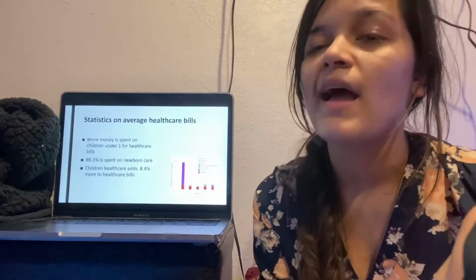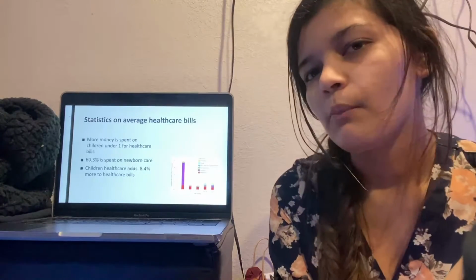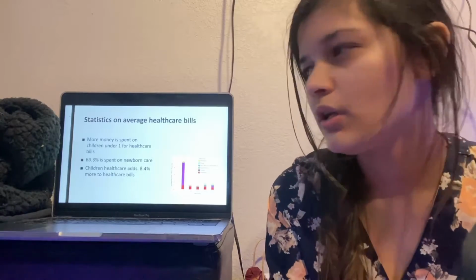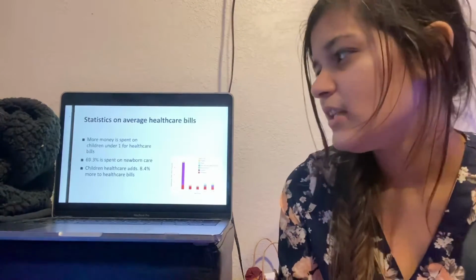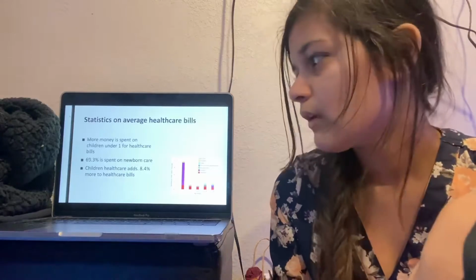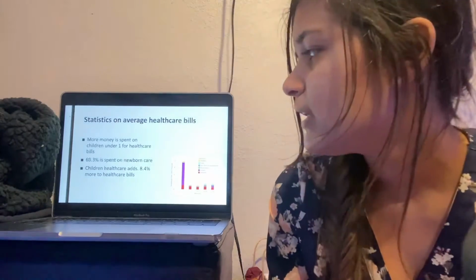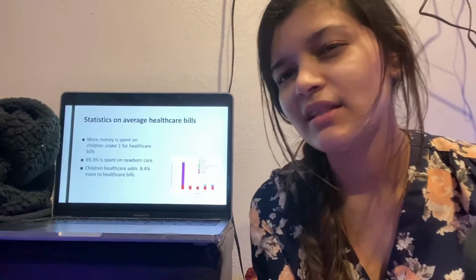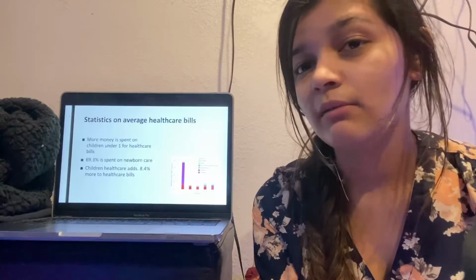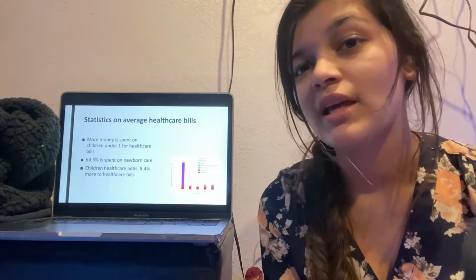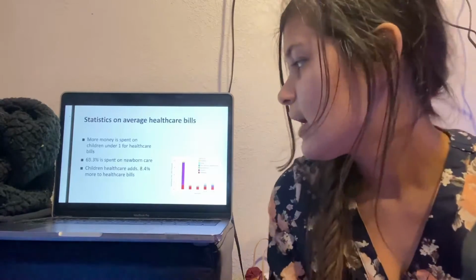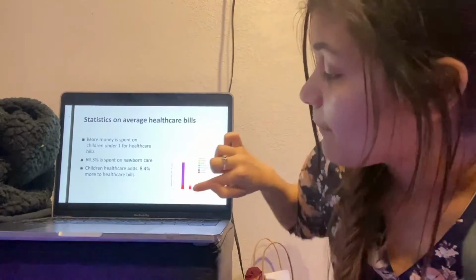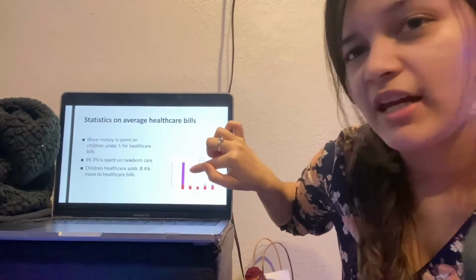The statistics on average healthcare bills: more money is spent on children under the age of 1 than any other age. 69.3% is spent on newborn care, and children's healthcare adds 8.4% more to healthcare bills, and this is about $260 billion more dollars added on children's healthcare every single year. And right here, if you look at this graph, it shows you that more is spent on children under the age of 1.